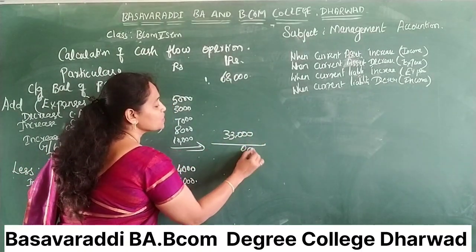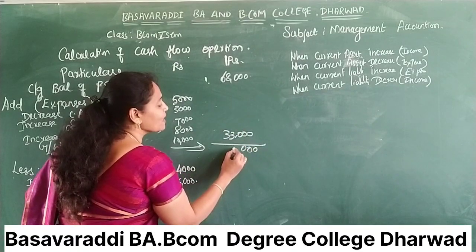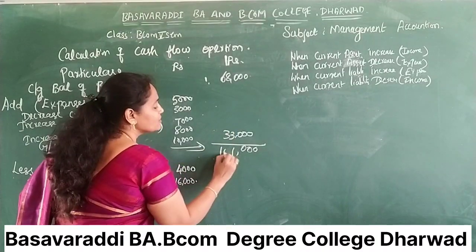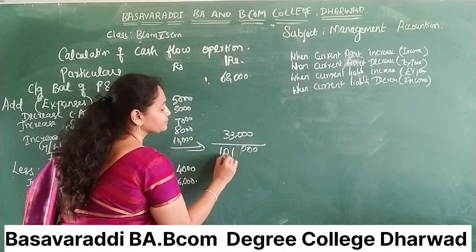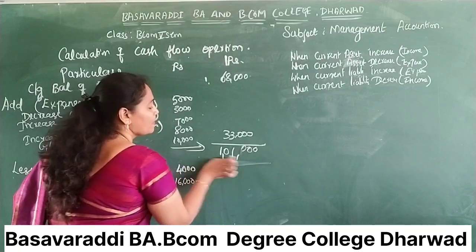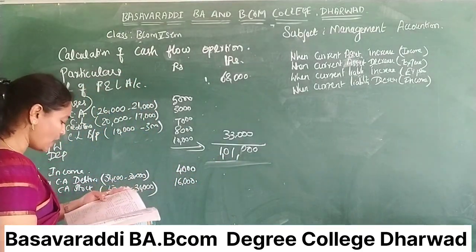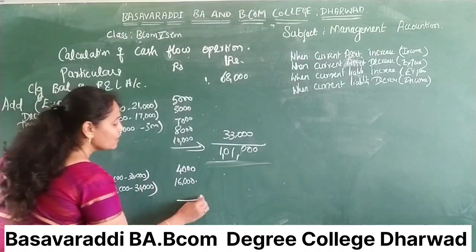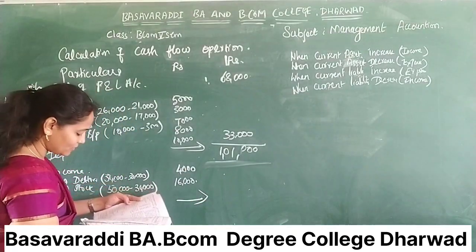So 8 plus 3, 11. 6 plus 4, 10. 1 lakh 1,000. Now we have to deduct all those things. Here is 20,000.